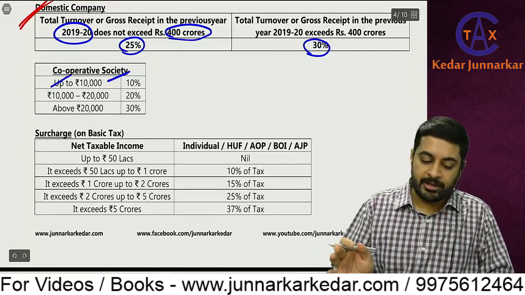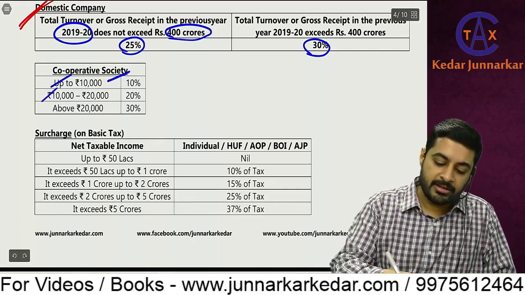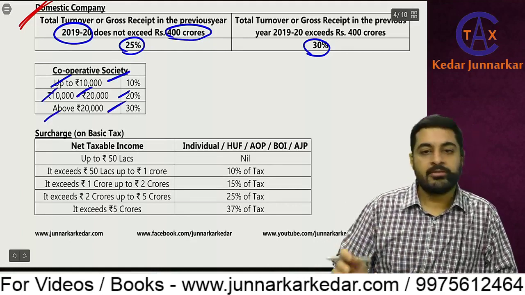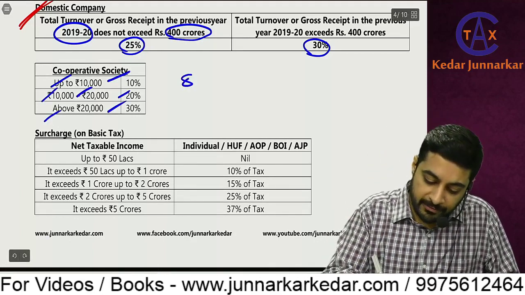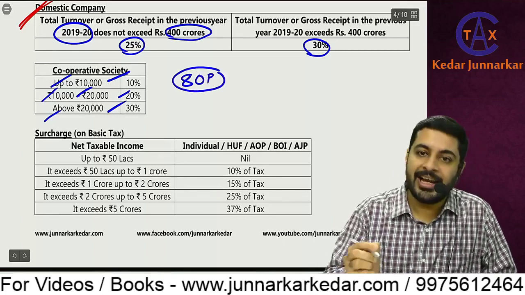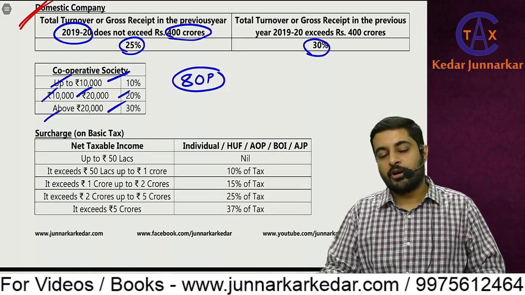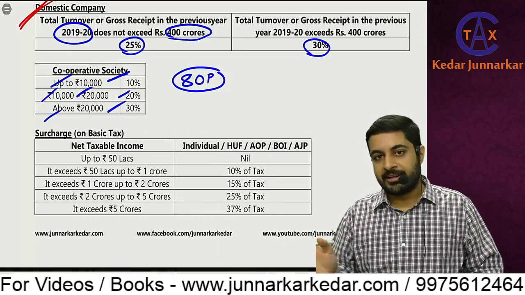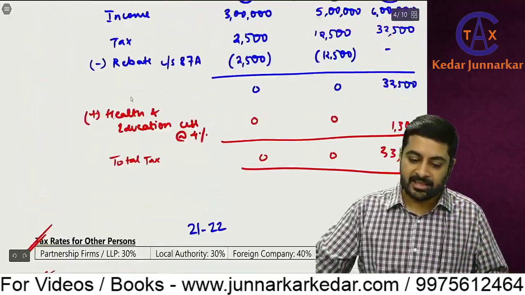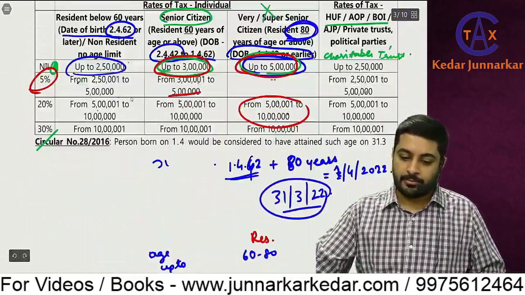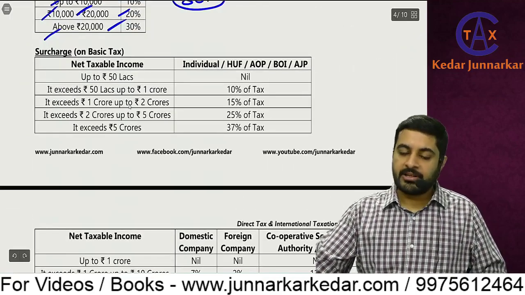There is no slab limit, meaning there is no exemption limit. 10,000 to 20,000, 20%, and above 20,000, 30%. But for cooperative societies, we have deduction under section 80P. As per section 80P, most of the income of a cooperative society is deductible. Got it? So this was the basic discussion on the tax rates. Understood this? Now we'll take a break, and after the break we'll continue.